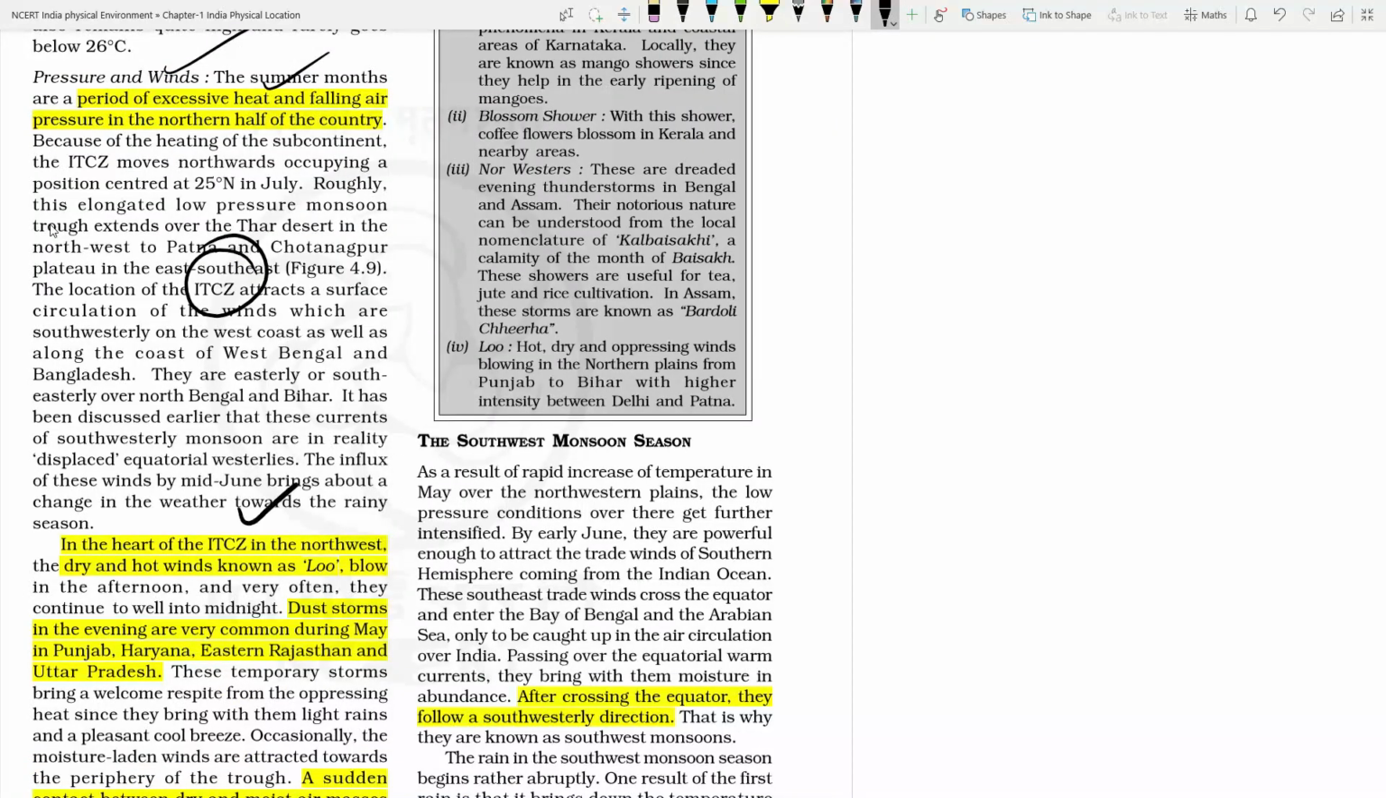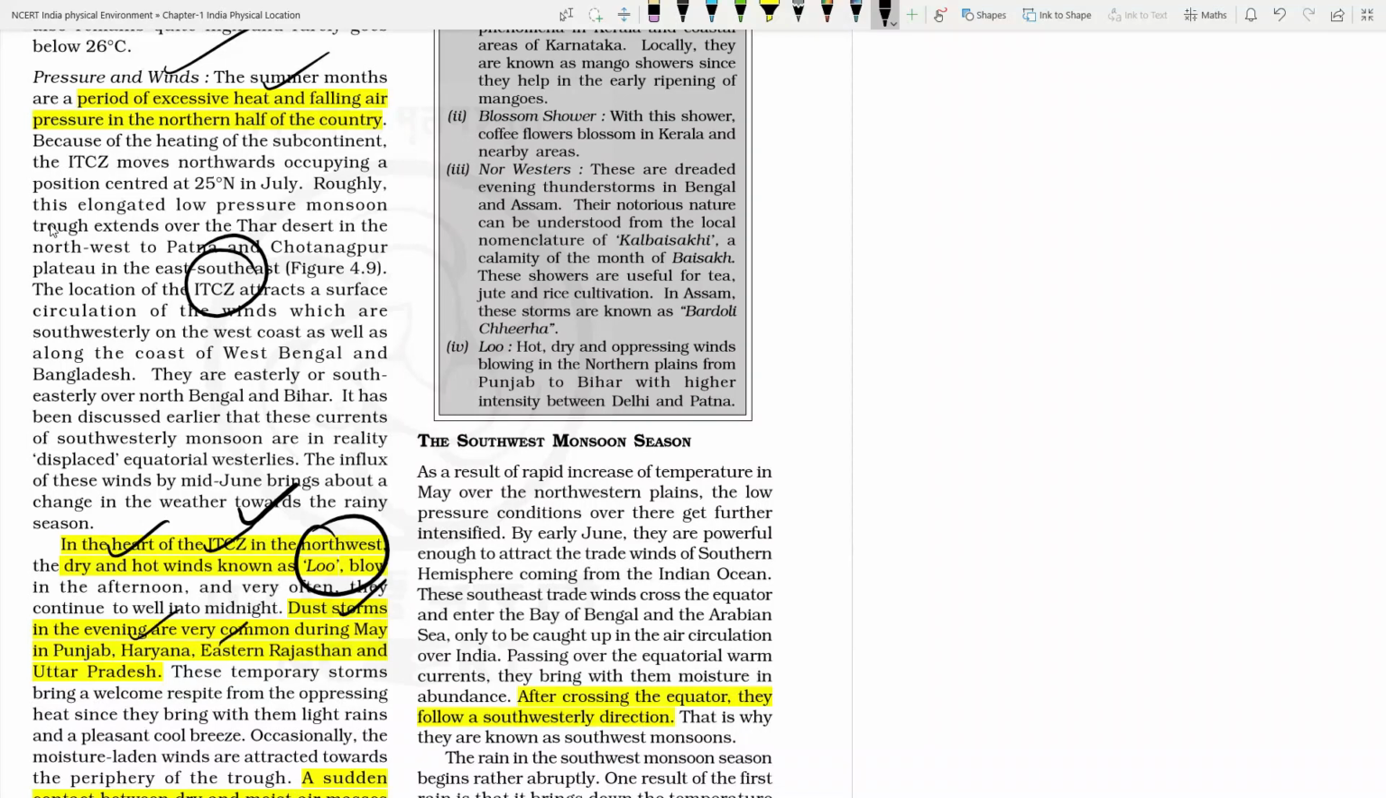So as the ITCZ is positioned in the northwest area, the dry and hot wind, also known as the Loo, will be blowing in that area, meaning hot air is blowing towards those areas. That's why sunstroke tragedies are also happening there. Also, dust storms, and on most of the days, whenever the temperature is too high, there will be thunderstorms.